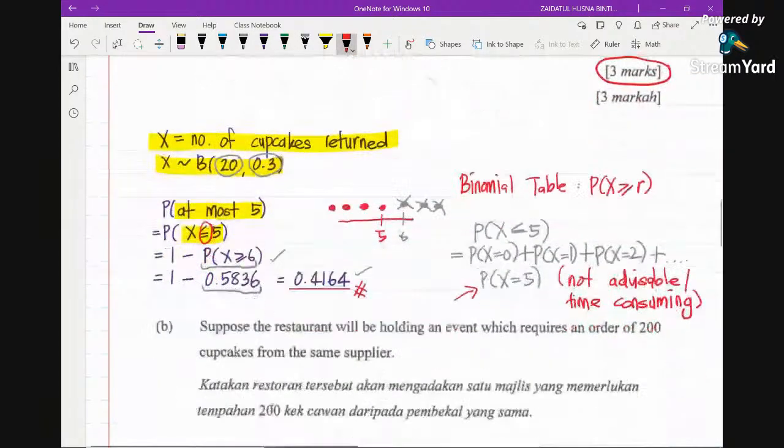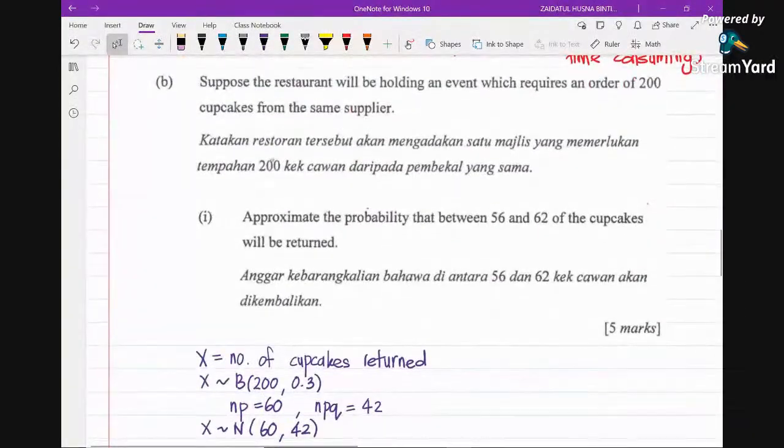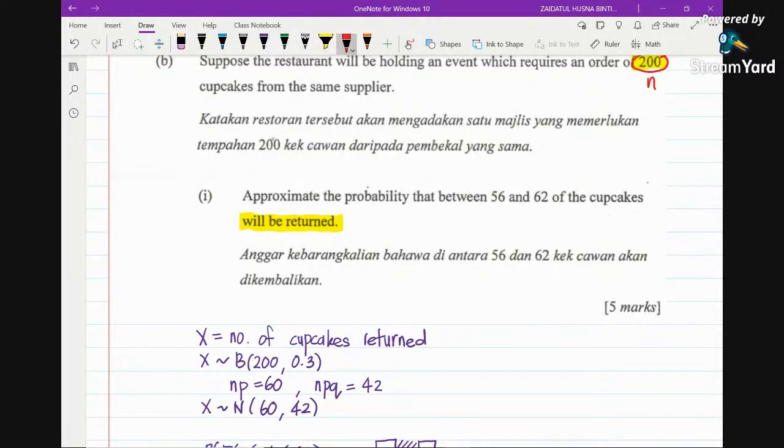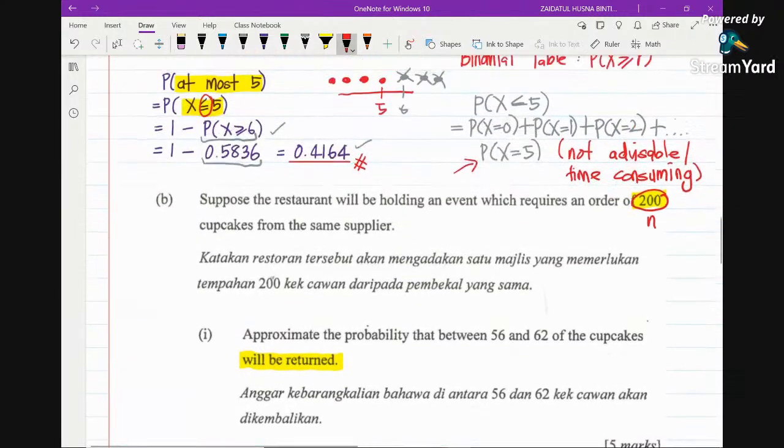Now we continue to the next question, B. Suppose the restaurant will be holding an event which requires an order of 200 cupcakes from the same supplier. Approximate the probability that between 56 and 62 of the cupcakes will be returned. We are still talking about the number of cupcakes returned, so it's still x. I don't change the random variable, it remains as x. But the difference between the A part and the B part is that the n gets larger here. Previously the n was 20, right?